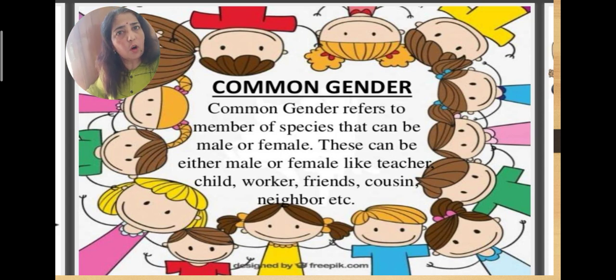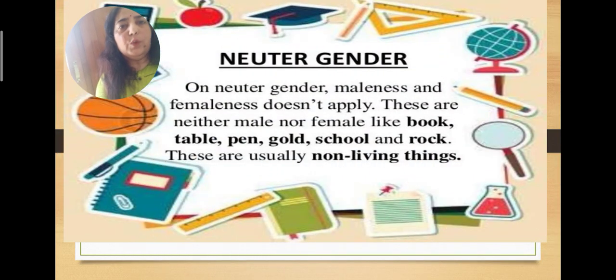In the same way, neighbor, cousin, friend, worker, child. These are common genders. We don't know about their gender, so they are commonly used.